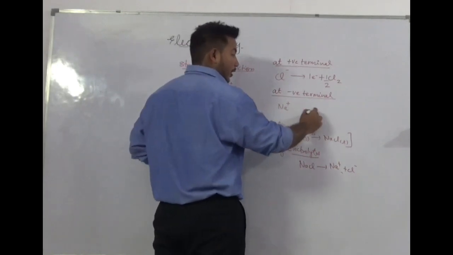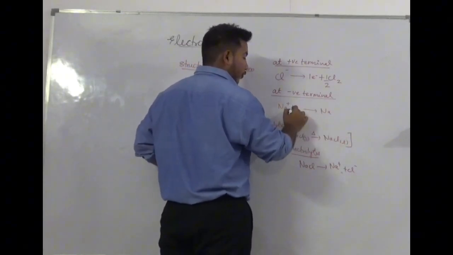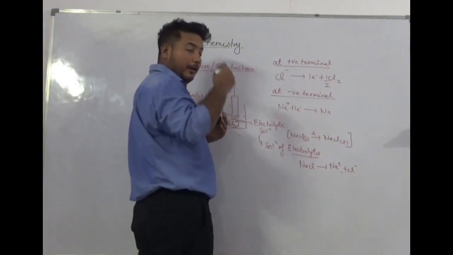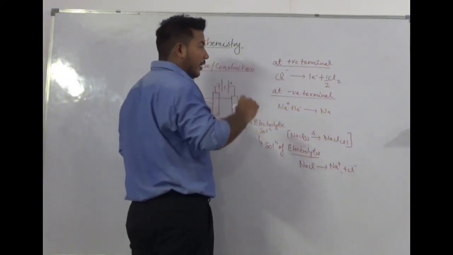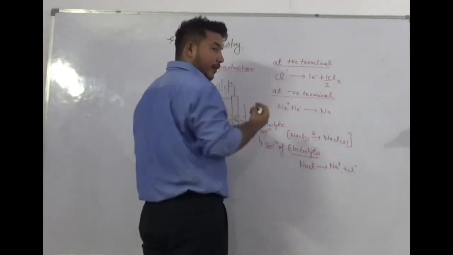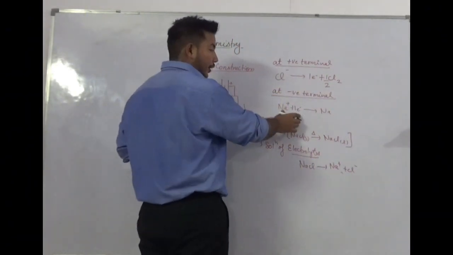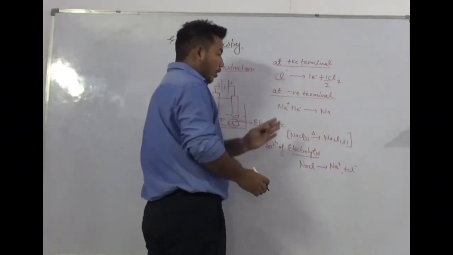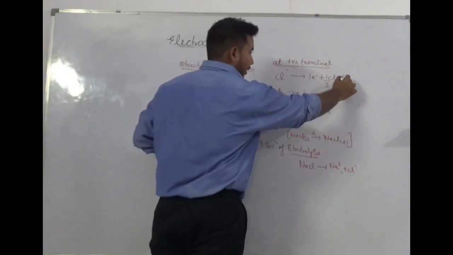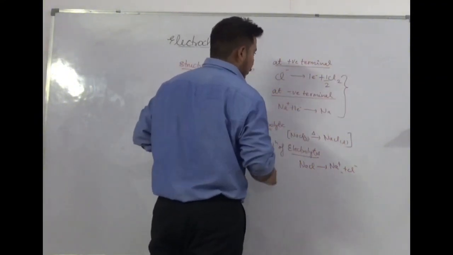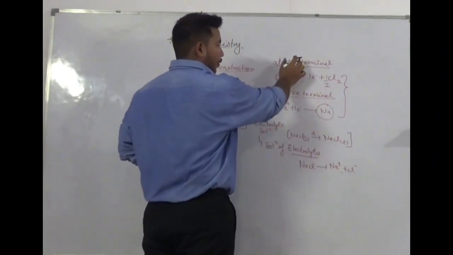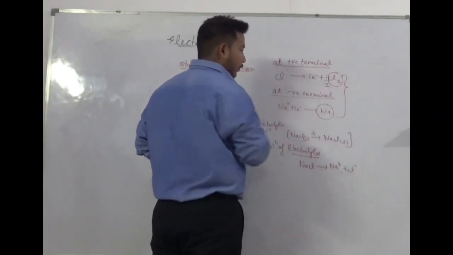So to make it neutral, we have to add one electron. When we show release of electron, we always write it on the right hand side. And when we show addition of electron, we always write the electron on the left hand side of the reaction. Okay? So these are the reactions. At the negative terminal, sodium is formed. At the positive terminal, Cl2 is formed.